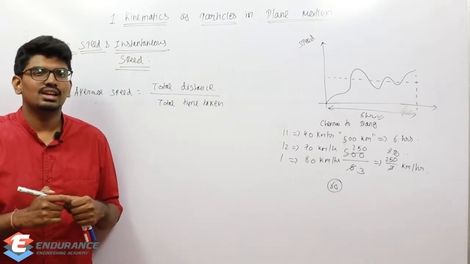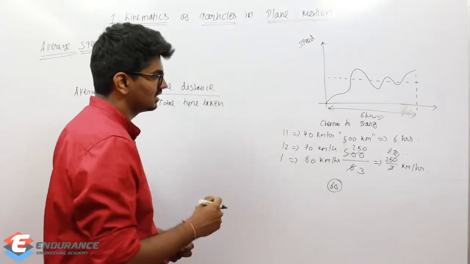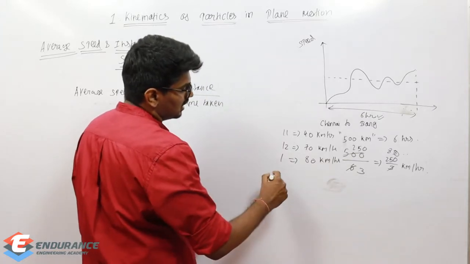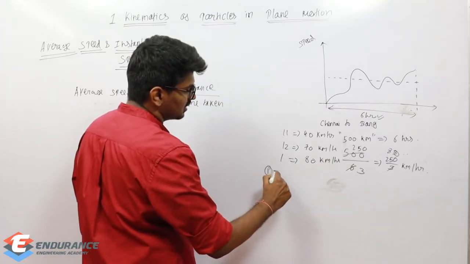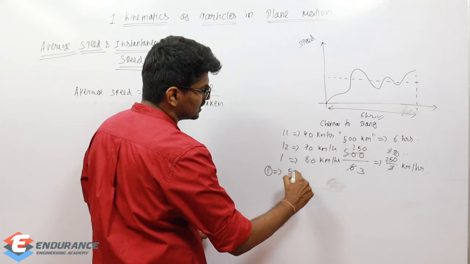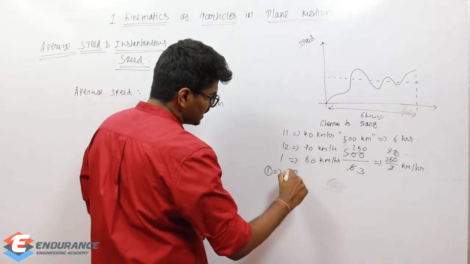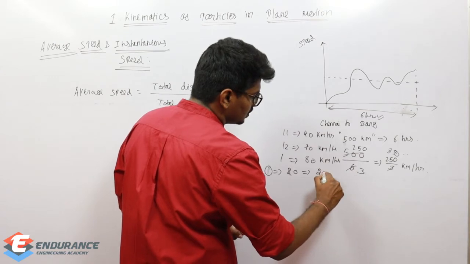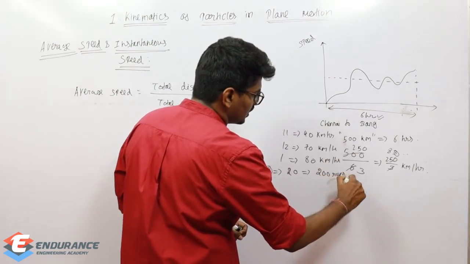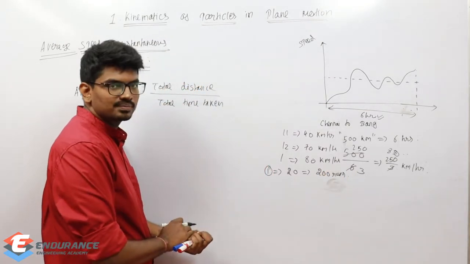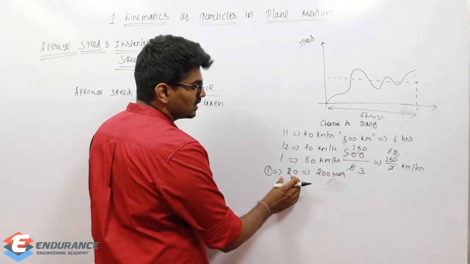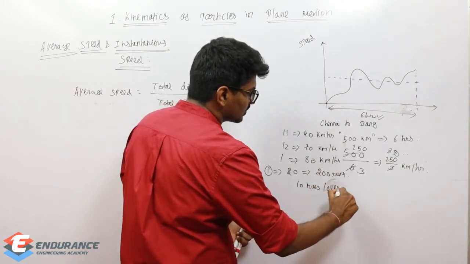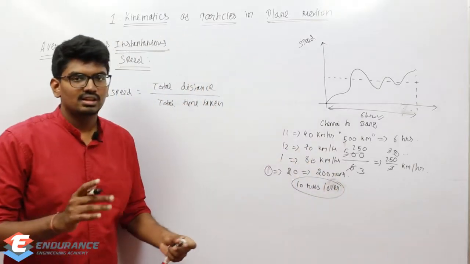Similar to this, we can take another example. Let us consider a cricket match between India and Pakistan. Suppose India has played 50 overs. Recently 20 overs was very famous, right? So in a 20 over cricket match, let us consider India has scored 200 runs. So what is going to be our run rate? Our run rate will be 200 by 20, that is 10 runs per over. This will be our run rate, right?